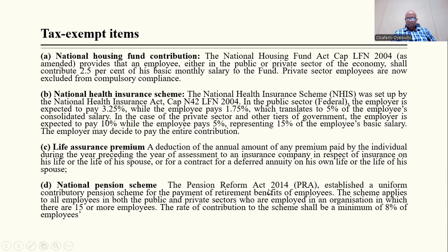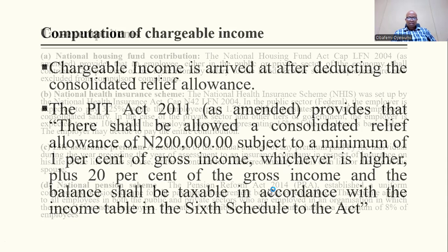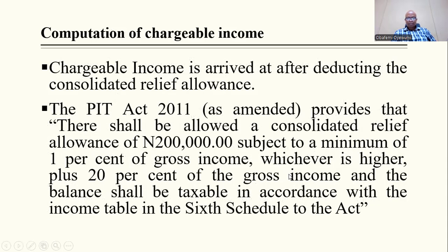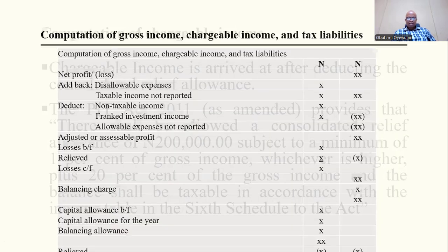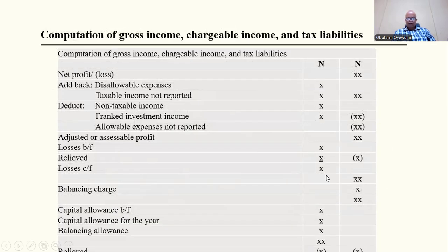Now we talk about pension, we also have to deduct it, and then we have chargeable income arrived at after deducting the consolidated relief allowance, and then you have this figure as your consolidated relief allowance. I think I mentioned this earlier on. So this is the format of the computation you have to do: gross income, chargeable income, and then tax liability.